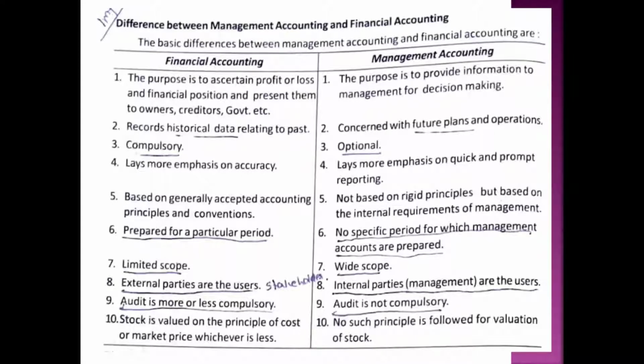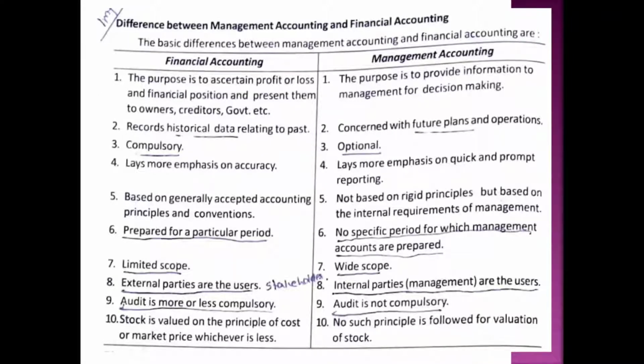Next one, financial accounting is prepared for a particular period. That is, the P&L account shows the income and expenses for one year. The balance sheet shows the financial position as on a particular date. So it is prepared usually at the end of the year and for a specified period. But in the case of management accounting, there is no specific period. It is given as and when required. It can be monthly, quarterly, yearly or whatever. We know that as and when required, accounts and information are to be prepared and provided. So there is no prescribed period or prescribed time.